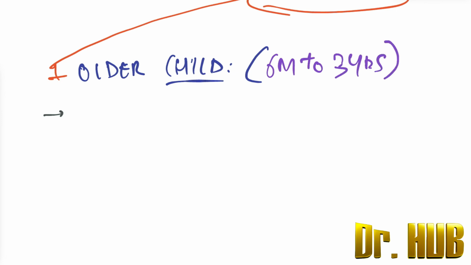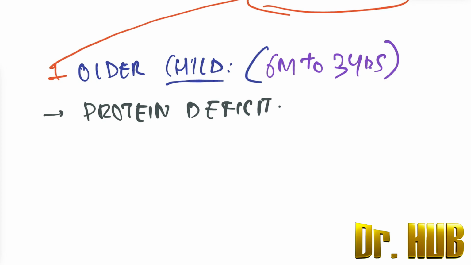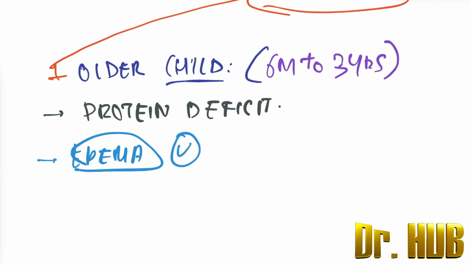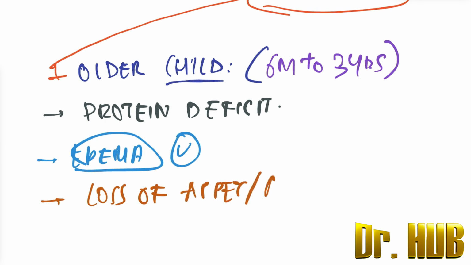So what is the deficit here? The deficit is in the protein. So it is protein deficit. And how about edema? Edema is present, and the edema is very prominent. So how about appetite? In kwashiorkor, there is a loss of appetite, and there is also presence of apathy.